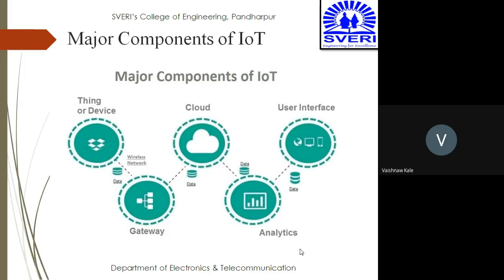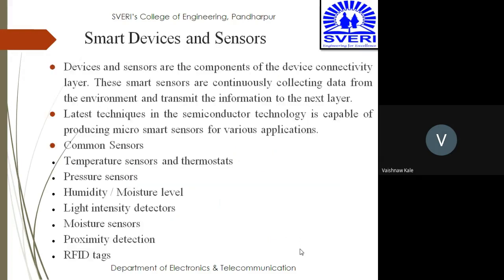Now we are into the components of IoT systems. You can see the thing or devices, gateway, then it is connected to cloud, then analytics, and then user interface. So there are mostly four components of IoT: things or device, a gateway, cloud, analytics, and a user interface. Now let us see the first component, that is thing or device.